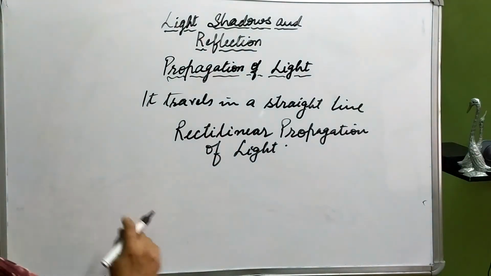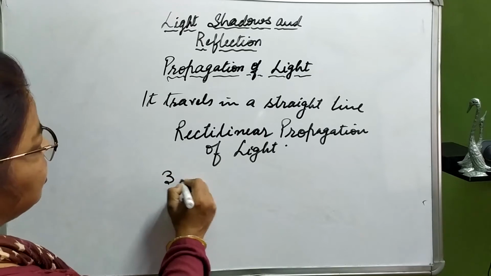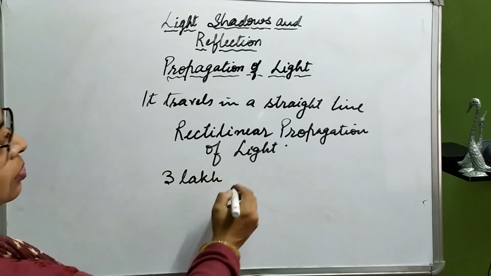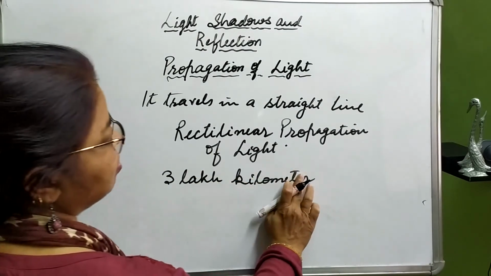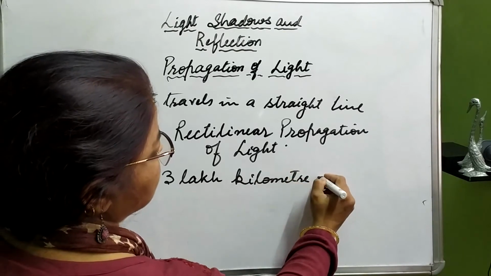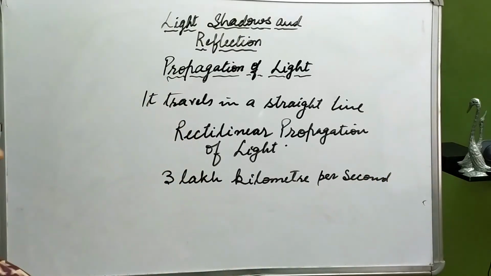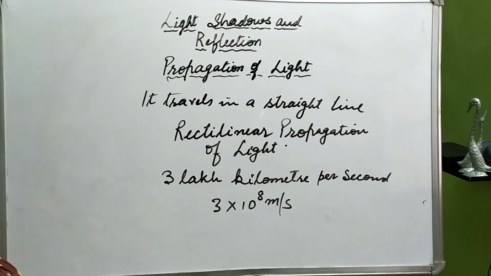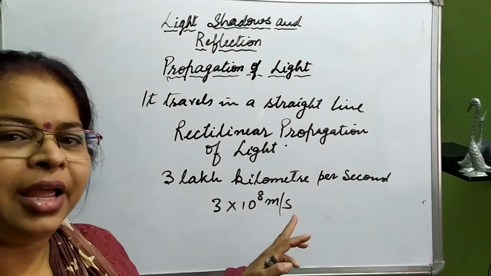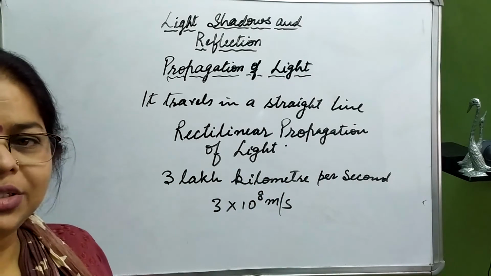And do you know what is the speed of light? The speed of light is approximately 3 lakh kilometer per second. Or if numerically I write, it will be like 3 into 10 raised to power 8 meter per second. This is the speed of light. In 1 second, it can travel approximately 3 lakh kilometers. Just see how fast it travels.